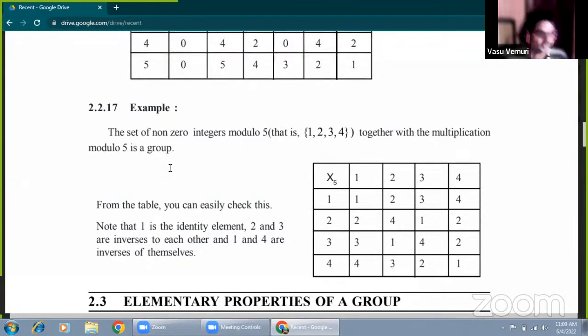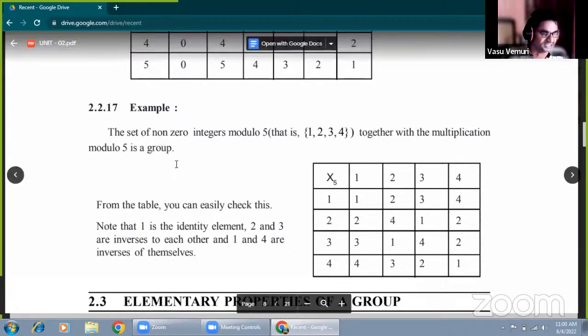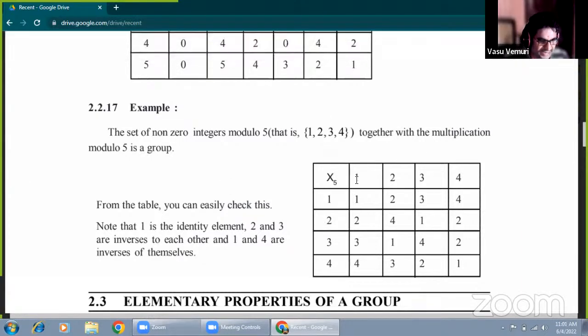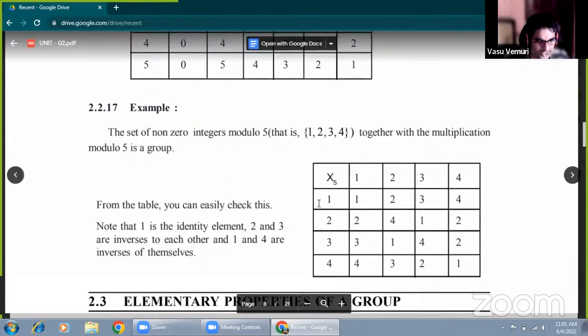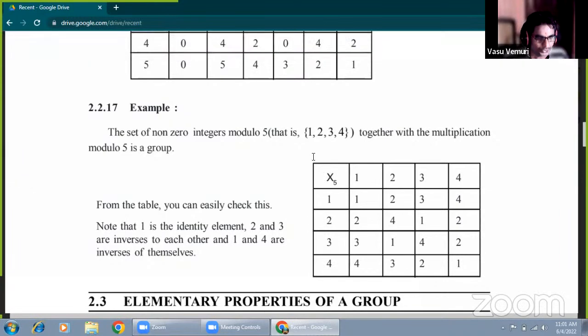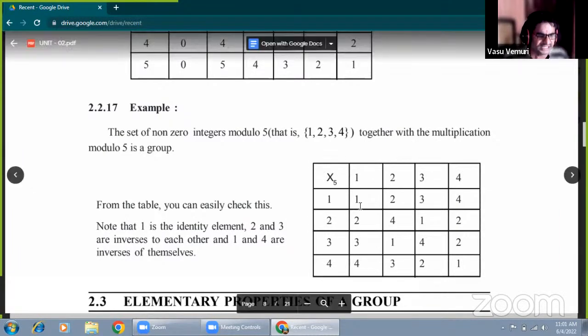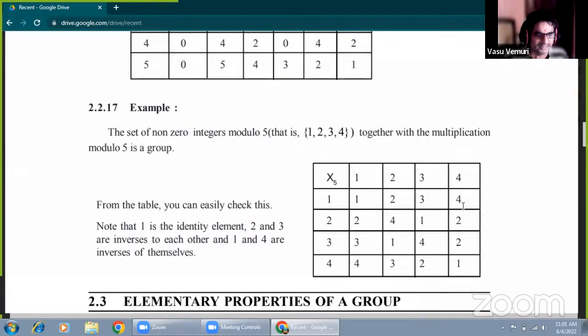With respect to multiplication modulo 5, is it a group? This is also one of the problems. First of all, you have to construct the composition table. The given set of elements must be arranged as the rows and as the columns. 1 into 1 is 1, 1 into 2, 1 into 3. Now 1 is always multiplying with the given set of elements, and we get the same elements given in the set.